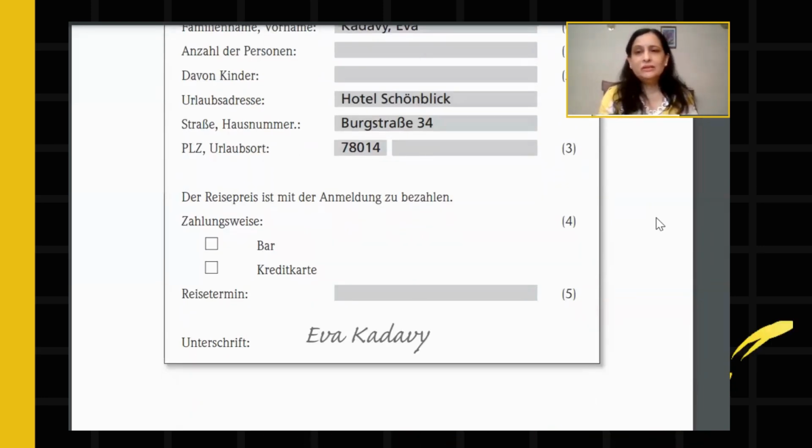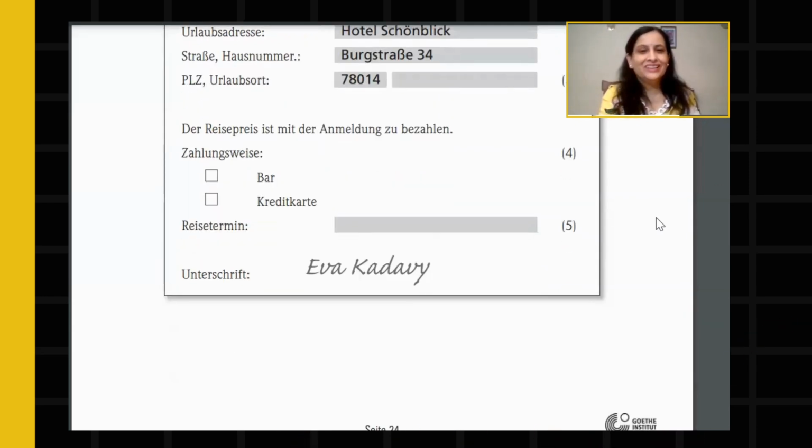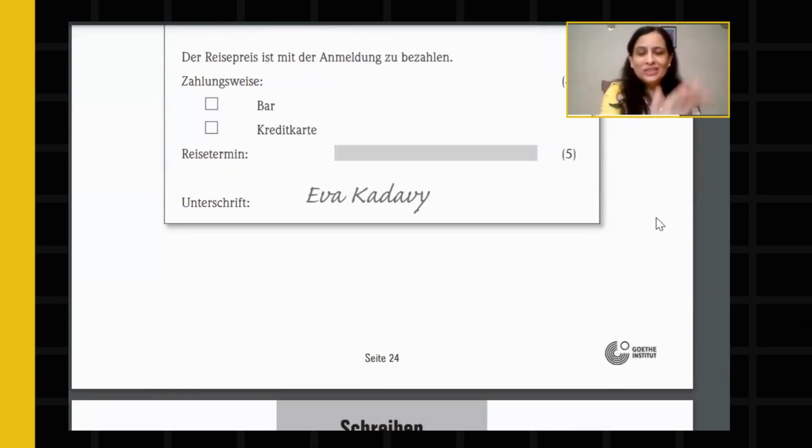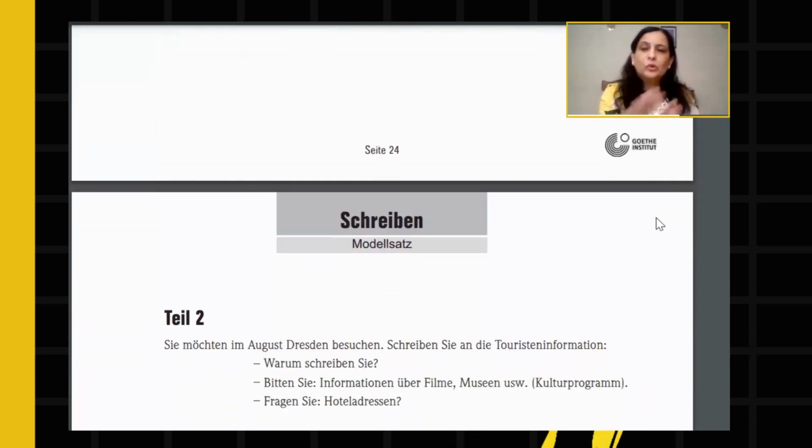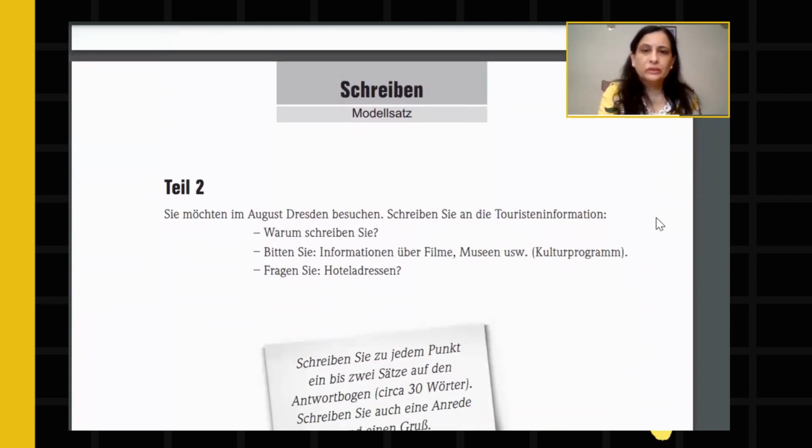And then Unterschrift is signature. She has already signed it there, Eva. Now this is the first tile. Okay, so in that registration form, you have to fill in the information.